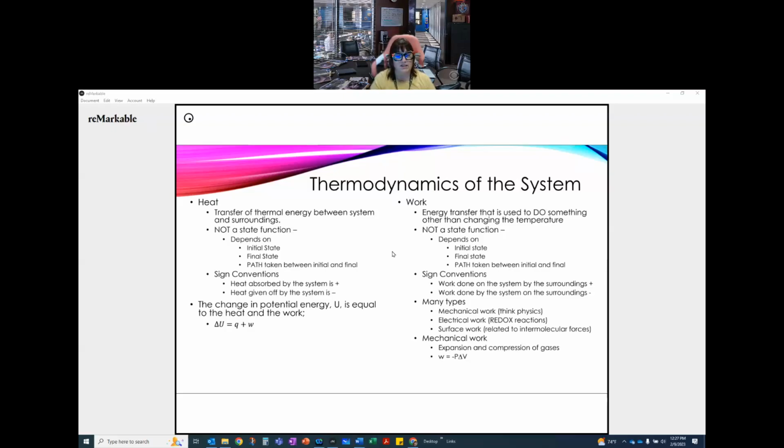Okay, so from the perspective of the system, again, there are many types of work that we can look at. There's mechanical work, thinking physics, dropping, moving, that kind of stuff. Electrical work, such as redox reactions, is a form of electrical work. And surface work, things like intermolecular forces. So the surface tension at the top of a liquid is because there are lots of molecules all pulling in together.